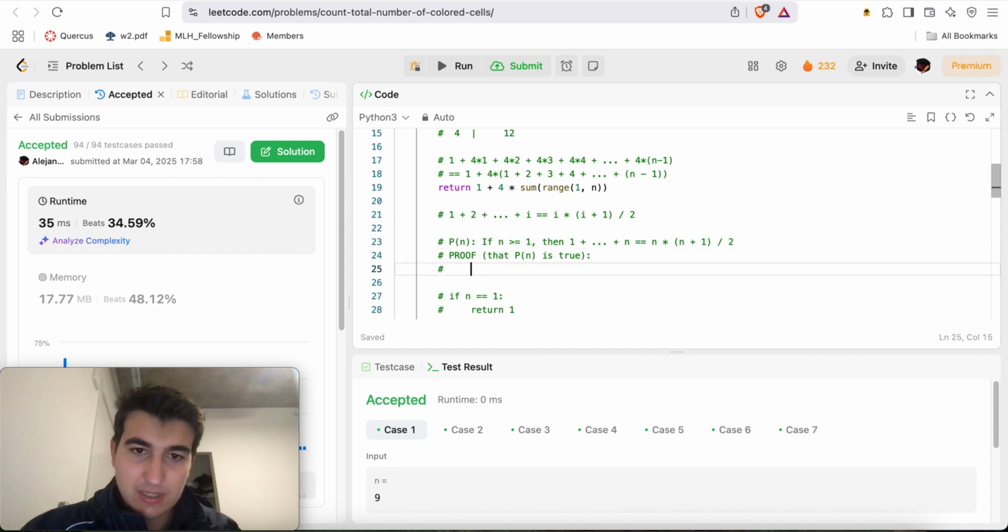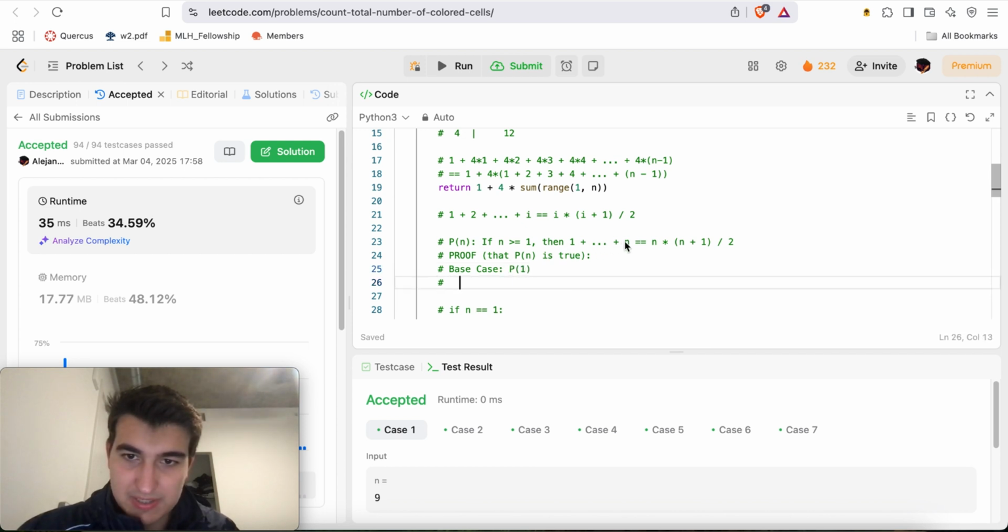So here we'll do the base case, P of 1. Here we have 1 plus 2 plus all the way up to n. Well, n is 1, so it'll be 1 itself is equal to 1 times 1 plus 1 over 2.